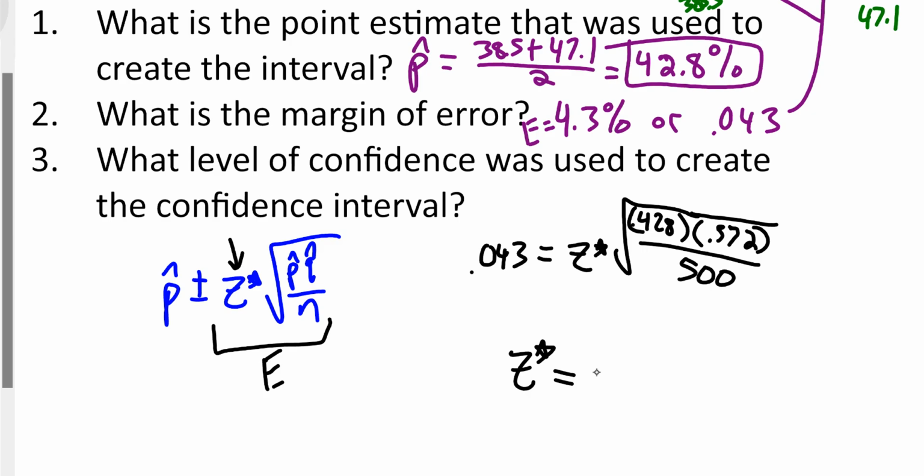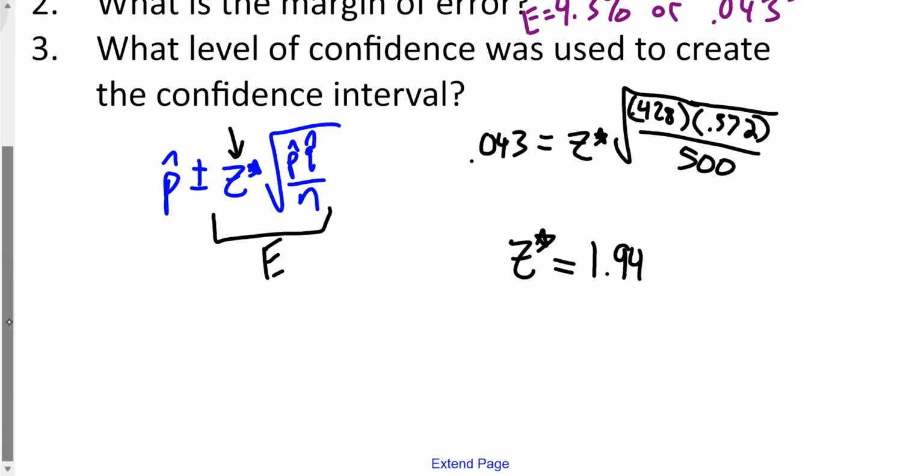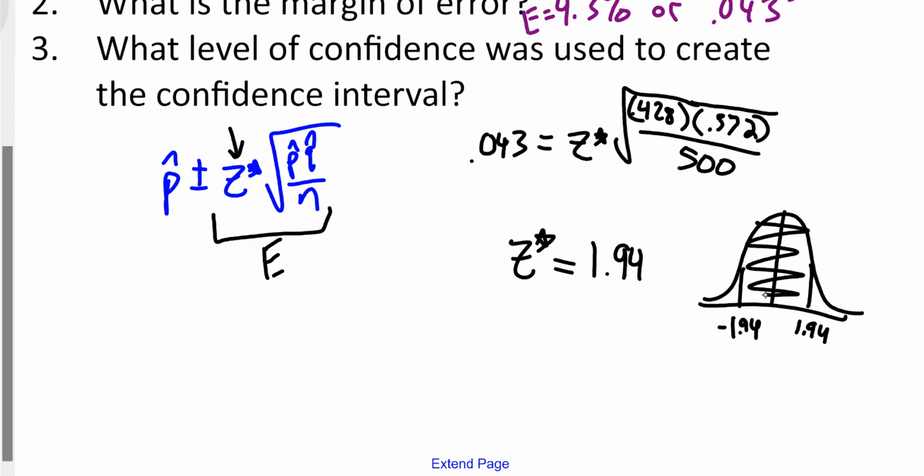When I crunch some numbers on my calculator, I get 1.94-ish. That didn't answer the question yet, but it does tell us if we have a normal curve, we are looking for what percent is within 1.94 and negative 1.94. We want to know that. So what you can do is you can go to your table, you can find the difference between the probabilities at 1.94 and negative 1.94. When you subtract them, that should give you the in-between.